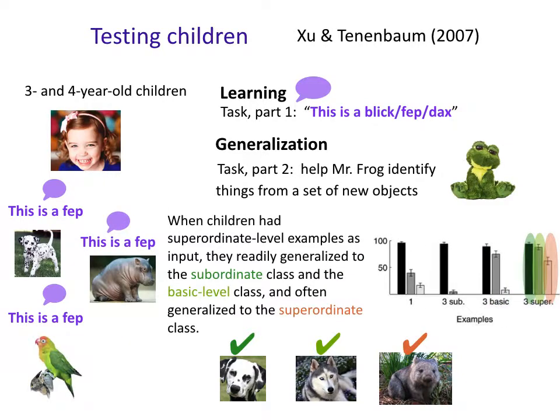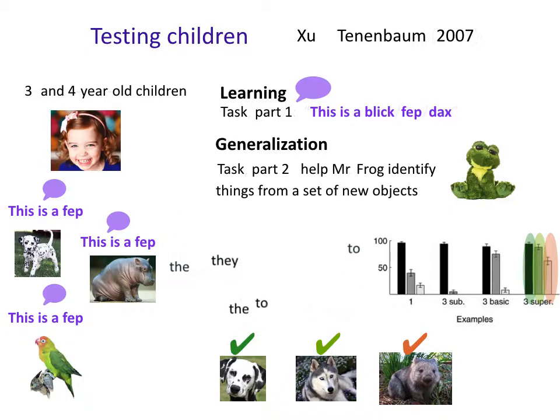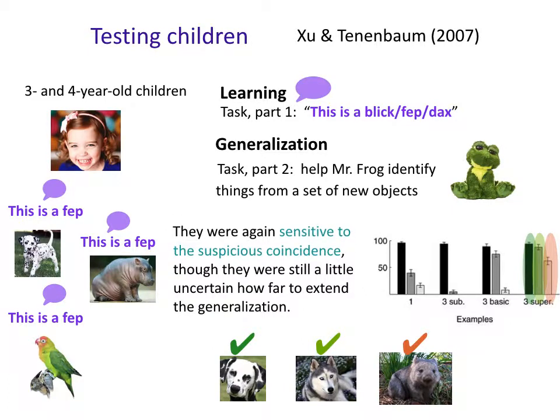So what happens when you finally get a whole bunch of different animals labeled fep? Well, then they're like, okay, well, all Dalmatians are feps and all dogs and mostly other animals too. You can see that last gray bar there in the orange isn't as high as the other ones, and we'll talk about reasons for that later, but suffice it to say they definitely generalized more to other animals for the 3 superordinate examples in the training period than any of the other conditions. So they're clearly willing to extend that generalization further than they did before. So this again shows they're sensitive to the suspicious coincidence, though they're still maybe a little uncertain how far to extend the generalization.